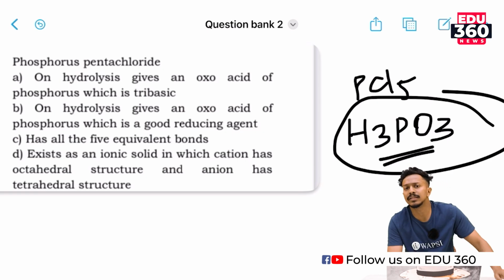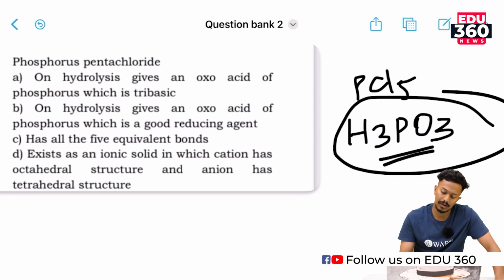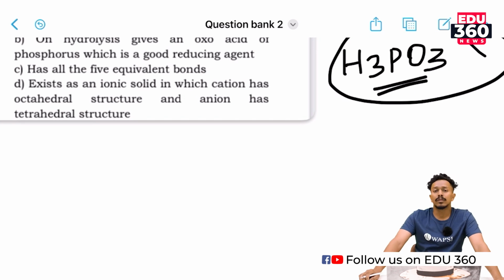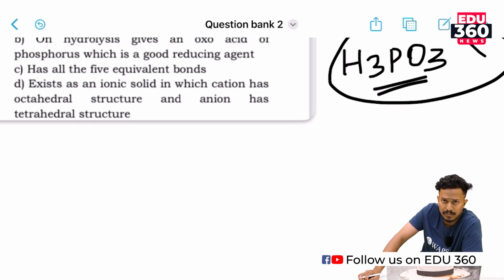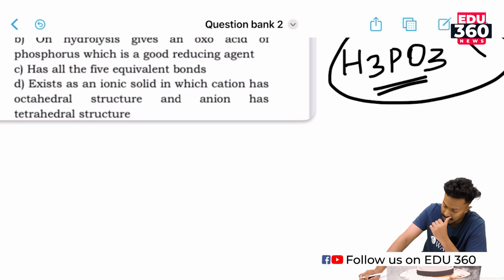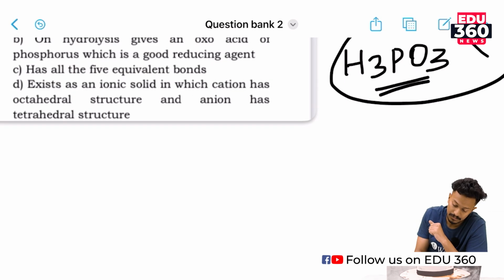See, this orthophosphoric acid is a tribasic acid. What do you mean by a tribasic acid? A tribasic acid gives 3 hydrogen ions on acidification, right? So here there are 3 hydrogen atoms in orthophosphoric acid which it gives upon acidification. So the correct option, we'll look after the remaining options. Okay.